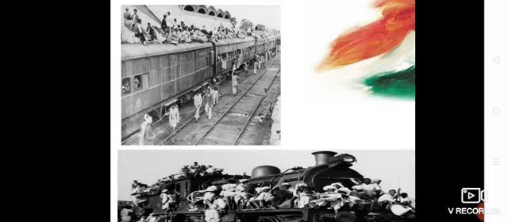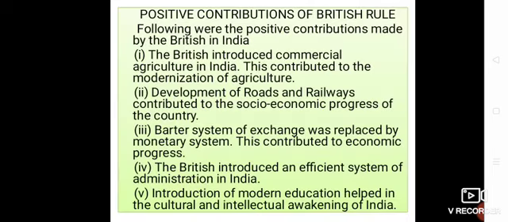So this is the scenario of the railways. Now, we discussed that it is not always only the negative aspect of the British colonial period. When we look at the surroundings, some important facilities were given by the British colonial rule only. Fine. So we just conclude the effects on infrastructure, agriculture and occupation. We just conclude that first.